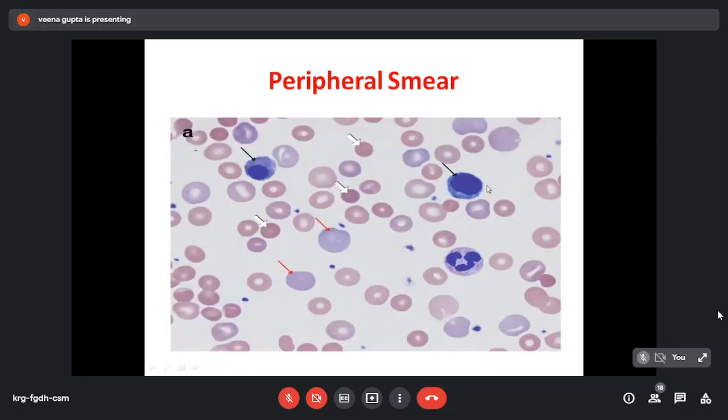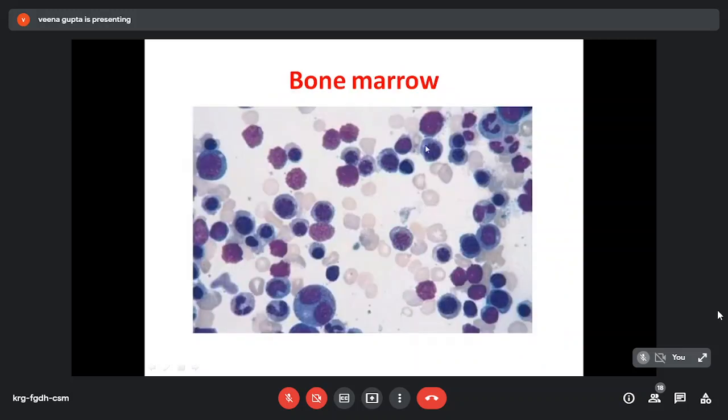This is the peripheral blood picture which is seen in hemolytic anemia. There is anisocytosis, there is poikilocytosis. Due to polychromatophilic cells, some are larger RBCs, spherocyte formation, some are smaller RBCs. There may be fragmented RBCs. Nucleated red cells are also released into the circulation. So this is the picture which gives a hint of hemolytic anemia. And bone marrow shows erythroid hyperplasia.